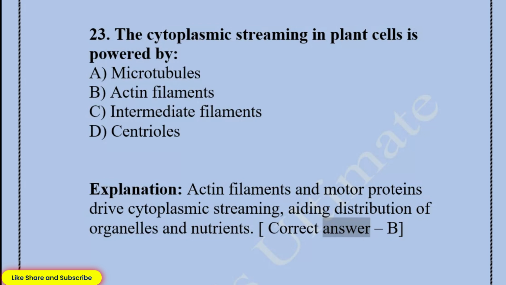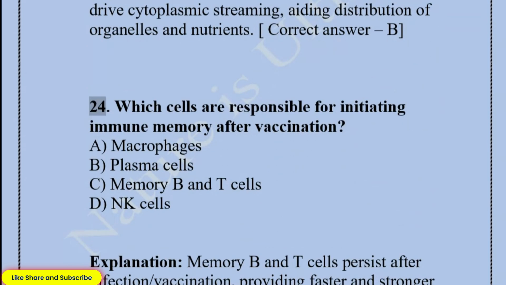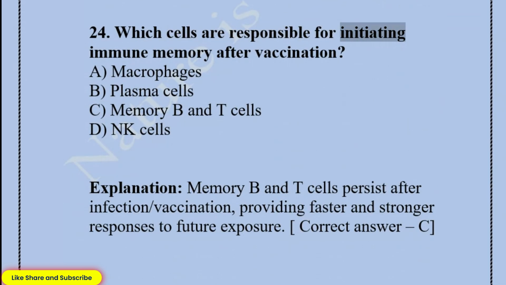Correct answer, B. 24. Which cells are responsible for initiating immune memory after vaccination? A. Macrophages. B. Plasma cells. C. Memory B and T cells. D. NK cells. Explanation: memory B and T cells persist after infection or vaccination, providing faster and stronger responses to future exposure.